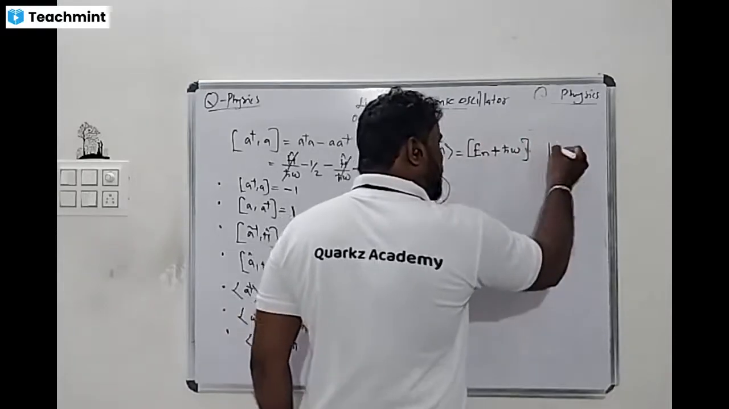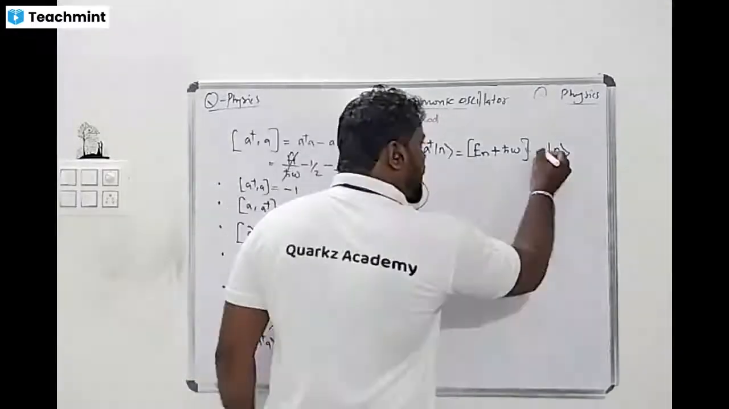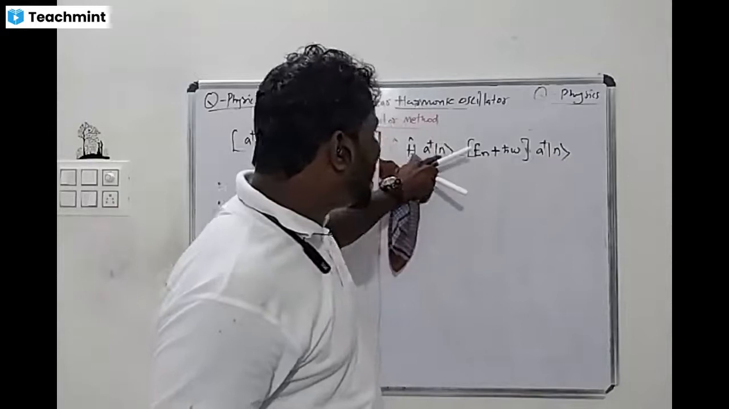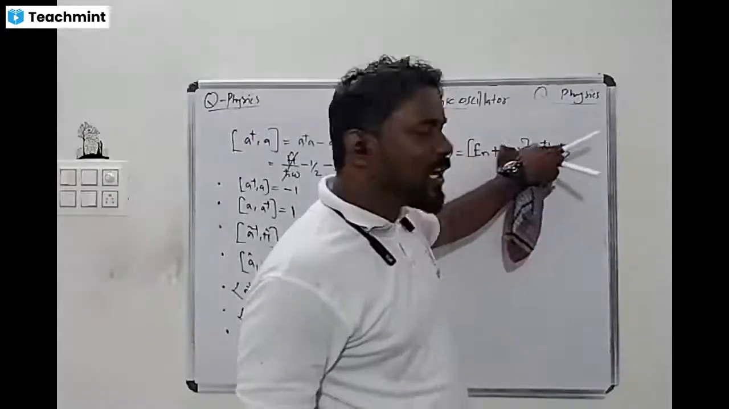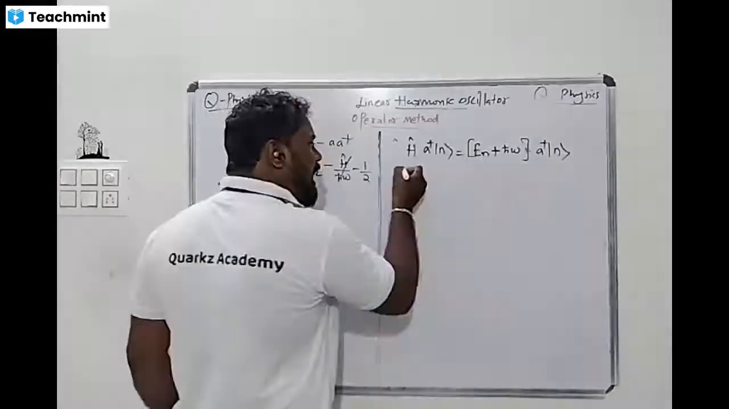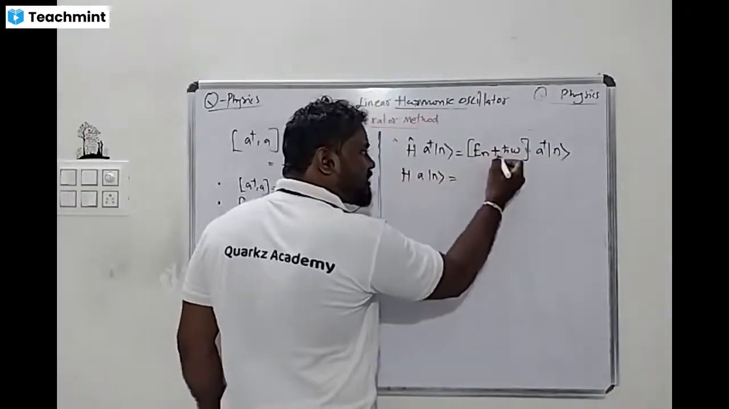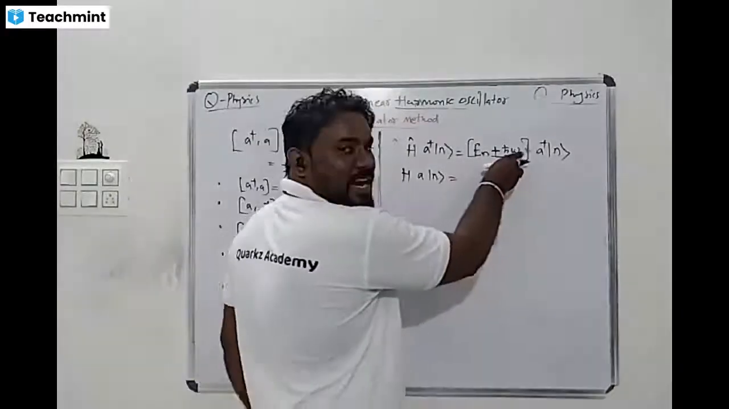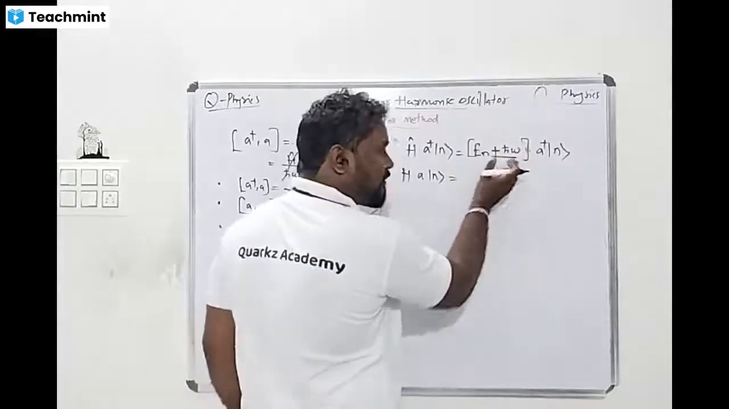What function do we get? We get the same wave function. Understand this one. Okay, so what is that? A dagger n. So Hamiltonian A dagger n is equal to, what can we say? En plus H cross omega A dagger n. Similarly, Hamiltonian A operates on n. Because it increases by H cross omega, the energy state and energy eigenvalue increase by H cross omega. That is nothing but the difference between two successive energy levels.